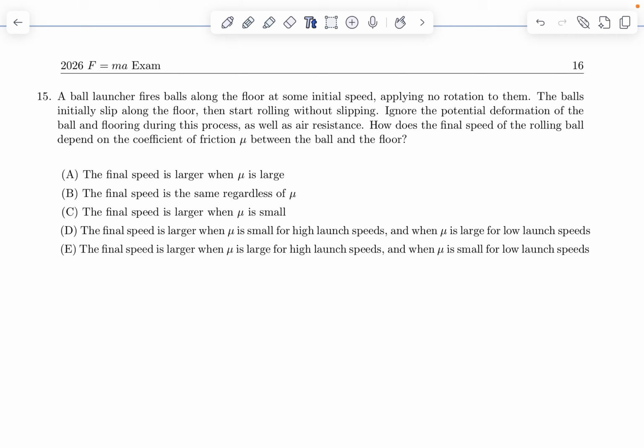Hello everyone, today we're going to be going over the 2026 FECOSMA exam, problem 15.